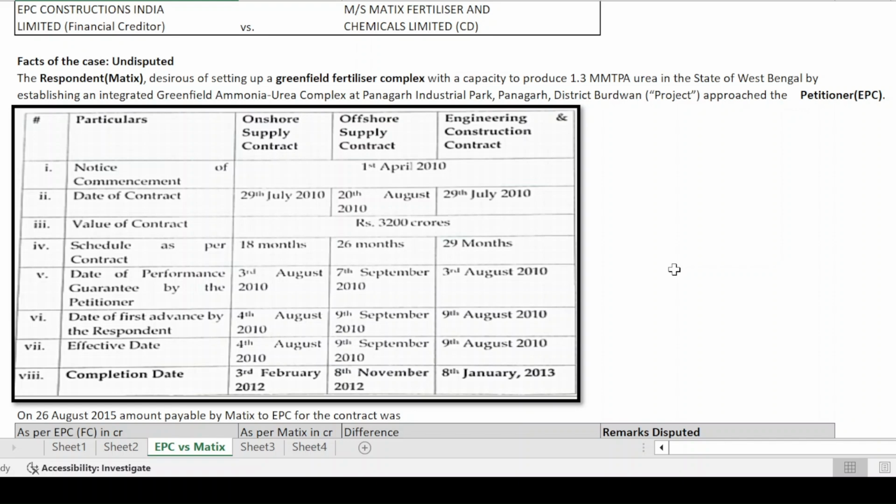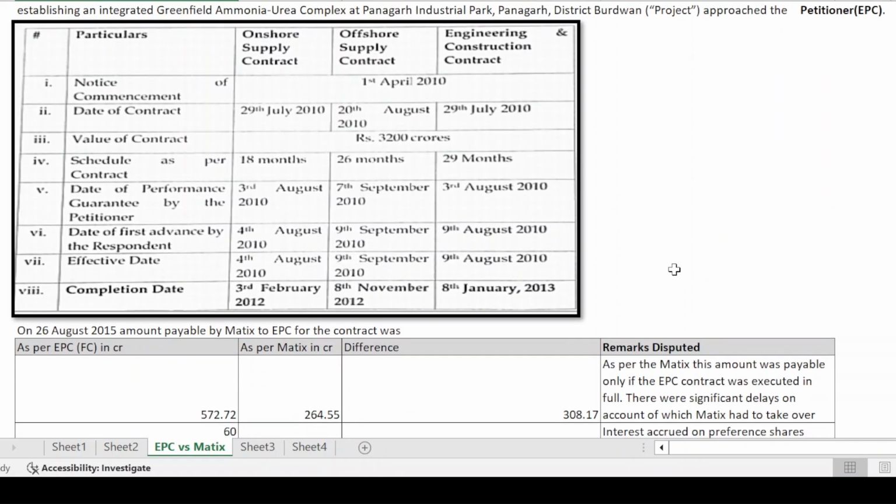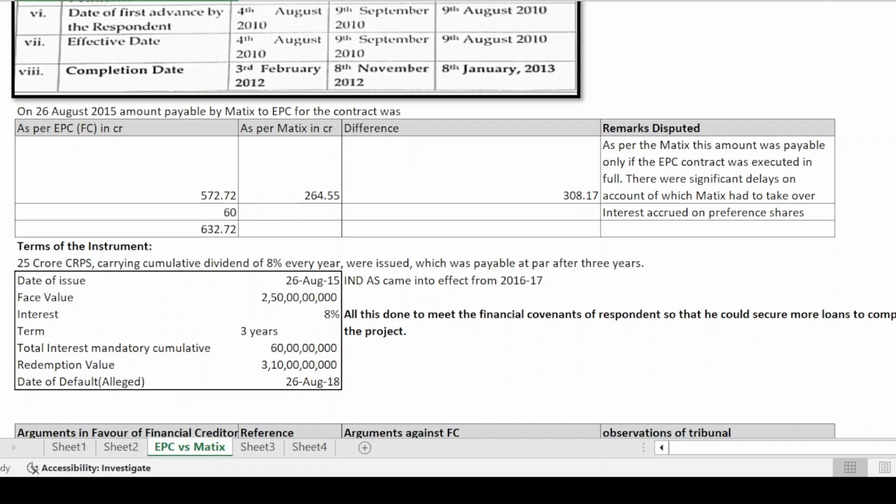The reality is that this contract could not be completed and there was a significant delay, on account of which the disputes started to come, and it was decided that there would be an additional cost required to complete this project. And for that, the entity, that is Matix, will have to borrow money. So it was decided to convert the amount which was payable under the EPC contract on August 26, 2015 by the respondent to the petitioner into compulsory redeemable preference shares, where the interest would be cumulative.